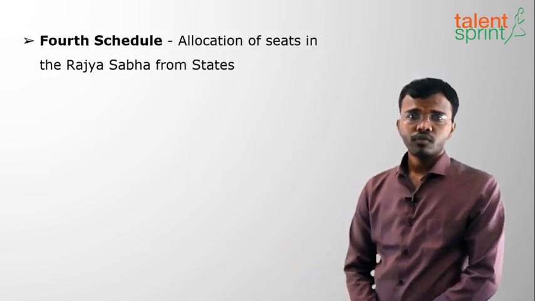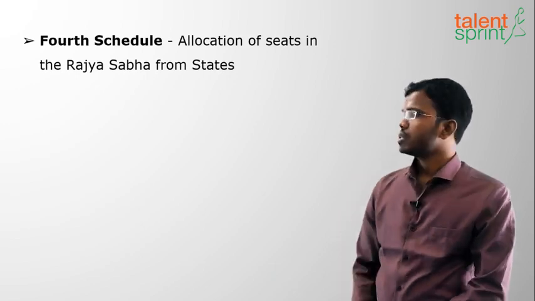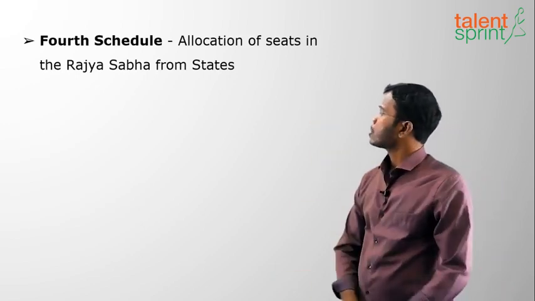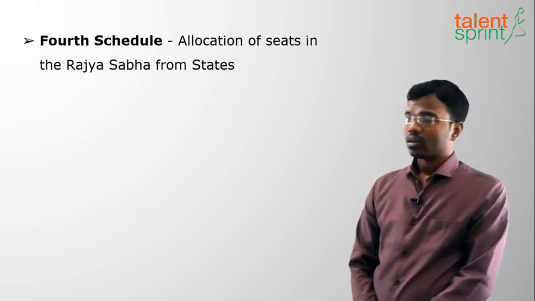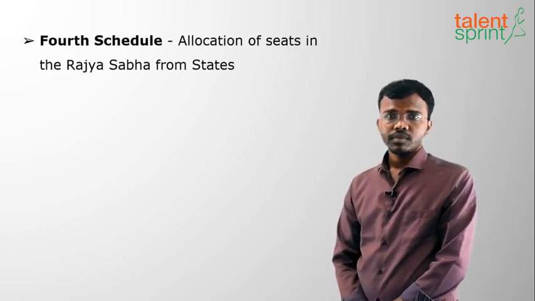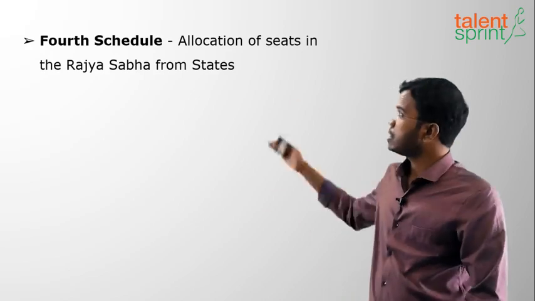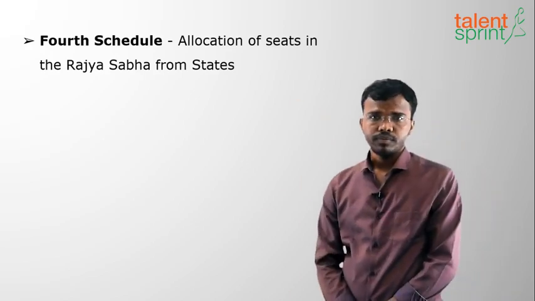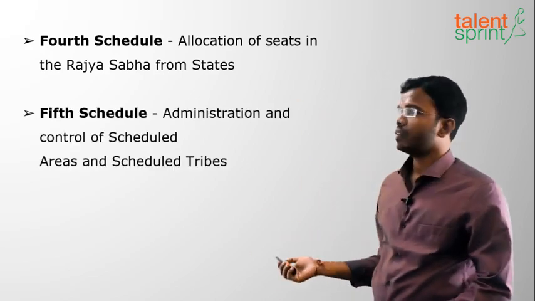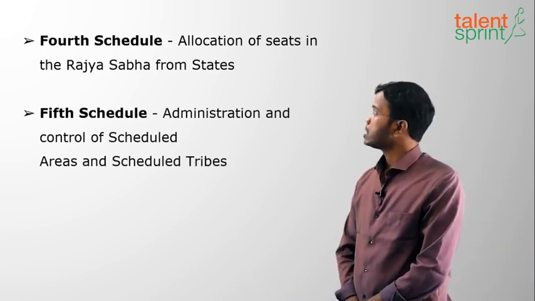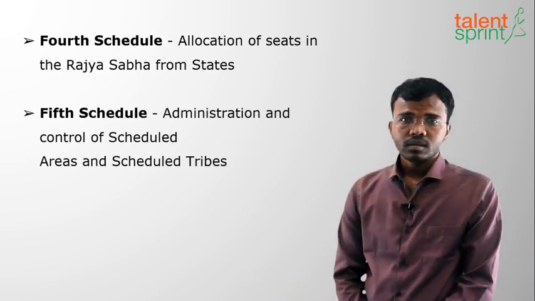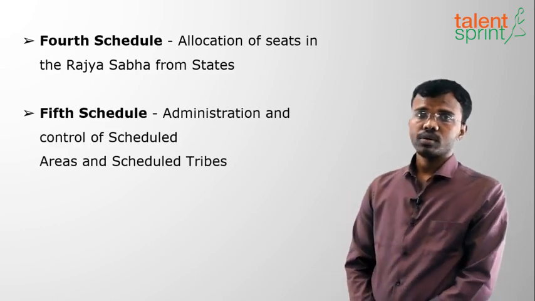Next, moving on to the fourth schedule. The fourth schedule consists of allocation of seats to the Rajya Sabha from the states. So seats are allocated from the states in the Rajya Sabha. This is mentioned in the fourth schedule. Next, moving on to the fifth schedule. The fifth schedule says administration of scheduled areas and scheduled tribes.